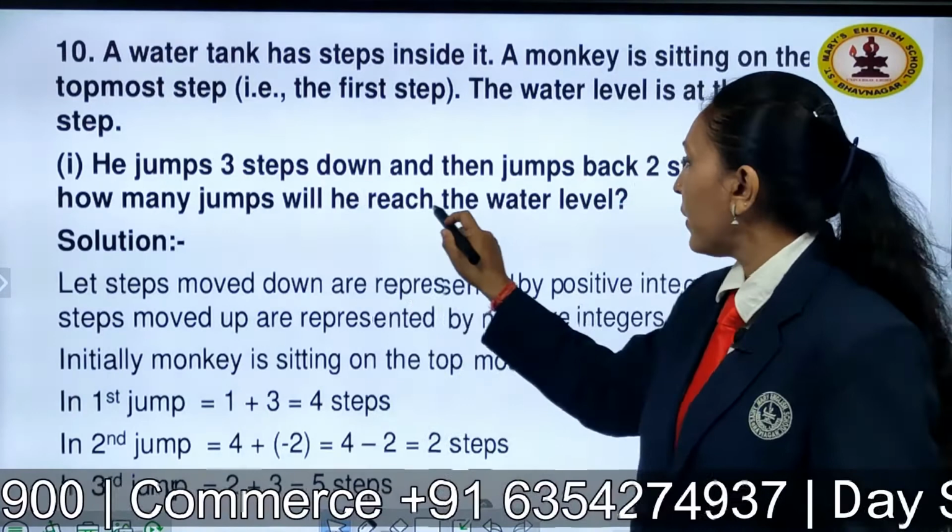With the same sign, children, we have learned in integers, right, that with the same sign we add the numbers and put the same sign. So I will get -5 and -3. So -5 -3, what do I get, children? -8. So that means we have reached our answer, that is -8. Now from this we can see that the moves in part 1 represent the monkey going down 8 steps. Why? Because we got our answer as -8. That means it is moving downwards, because -8 is a negative integer. As it is a negative integer, it tells us that the monkey is moving downwards.